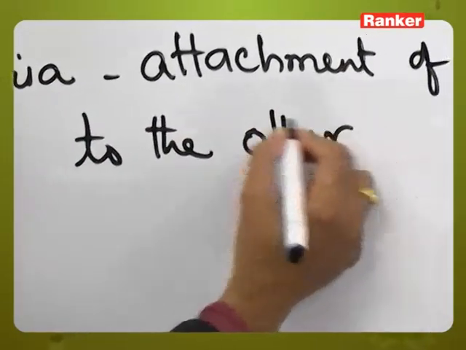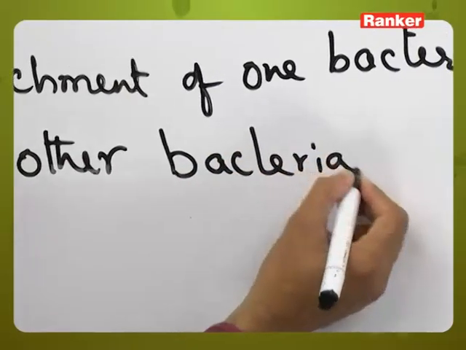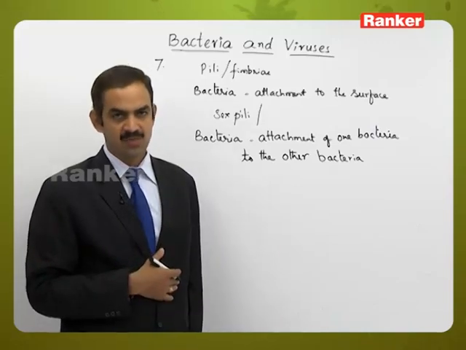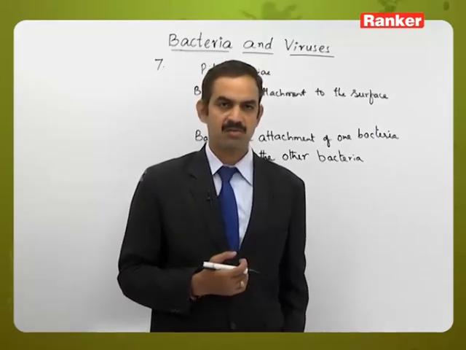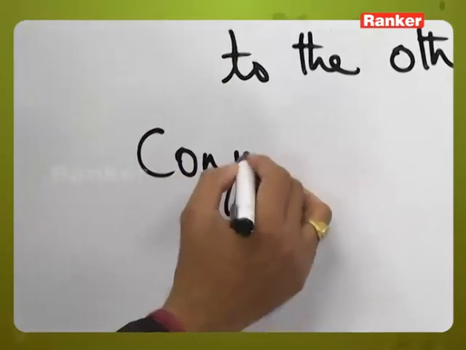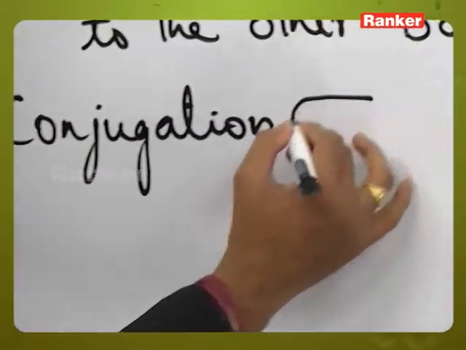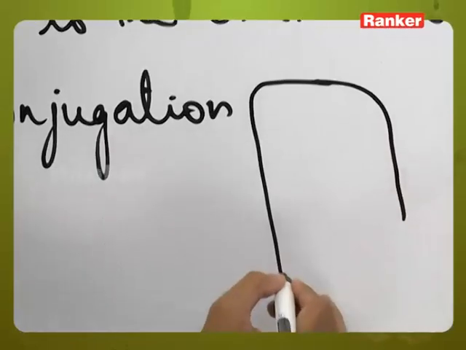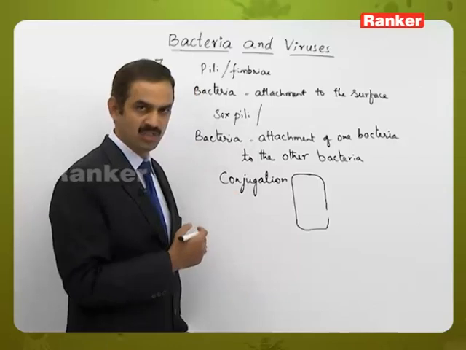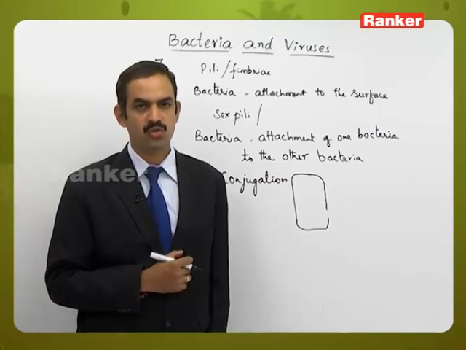So what is the purpose of attachment of one bacteria to the other bacteria? Actually, here the bacteria will perform three types of genetic transfers. Those are called transformation, transduction and conjugation. During the third one, the conjugation process, consider one bacteria is present. The two bacteria which are participating in the conjugation are called conjugants.